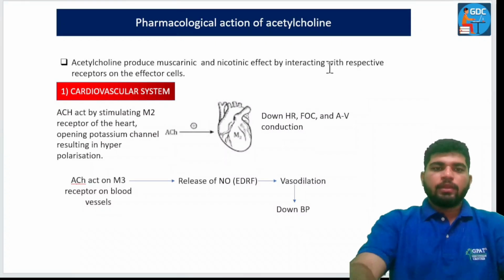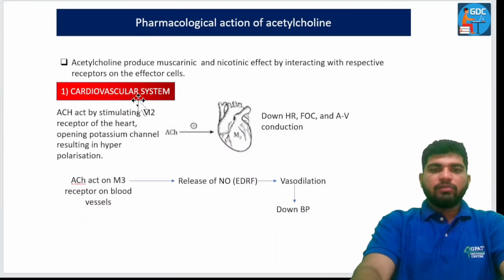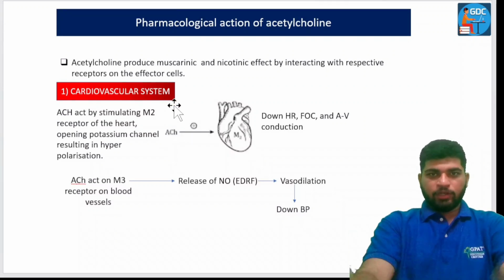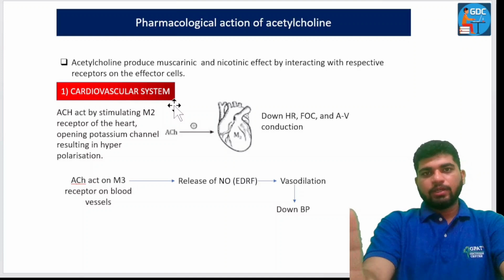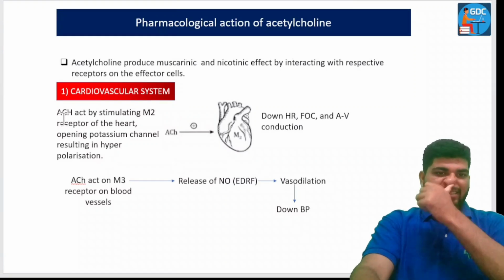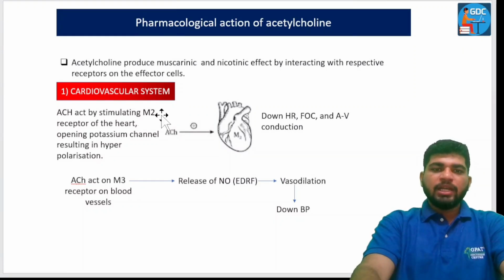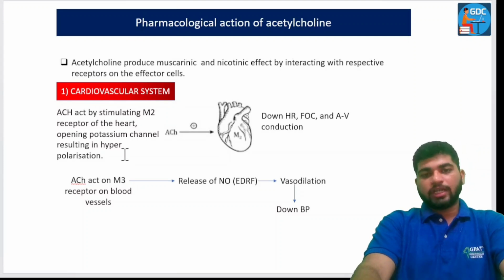As we have discussed, the cardiovascular system comes under the M2 receptor. Now, acetylcholine acts by stimulating the M2 receptor of the heart, opening the potassium channel, resulting in hyperpolarization.